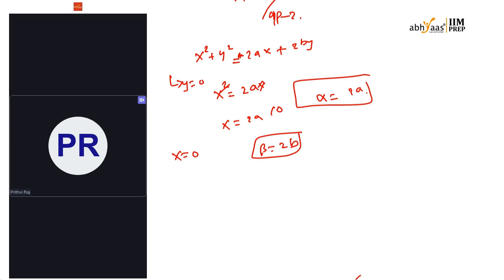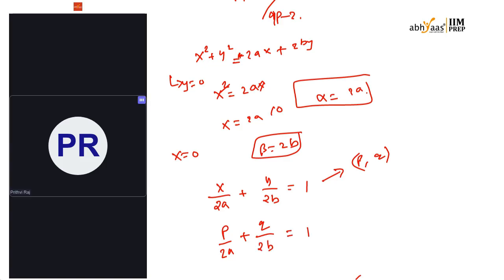By this, if I write the intercept form of a line equation, x by 2a plus y by 2b equals 1. Now P comma Q also lies on this straight line. So if I substitute that, P by 2A plus Q by 2B equals 1, which means P by A plus Q by B is equal to 2, taking 2 common.